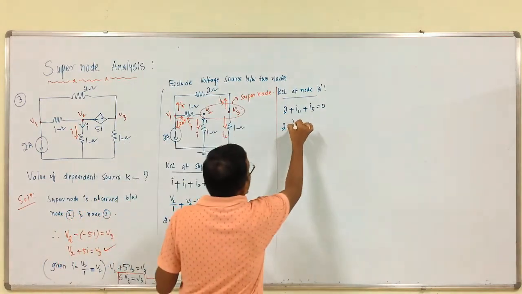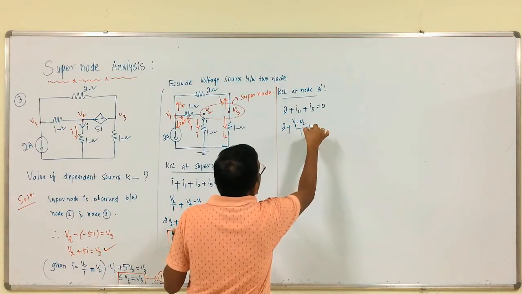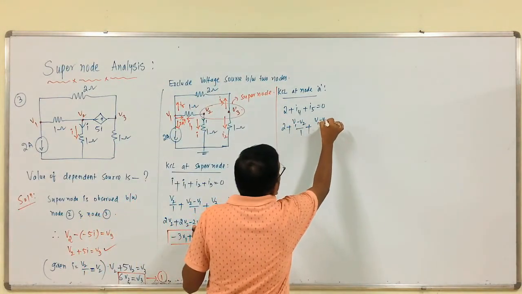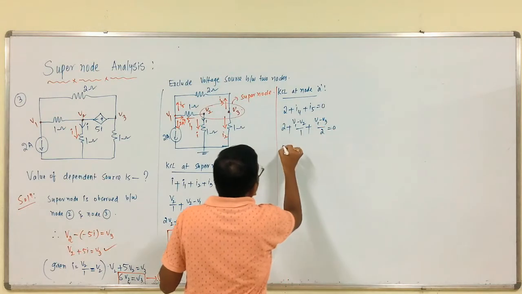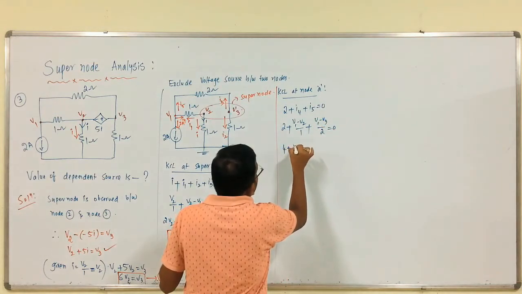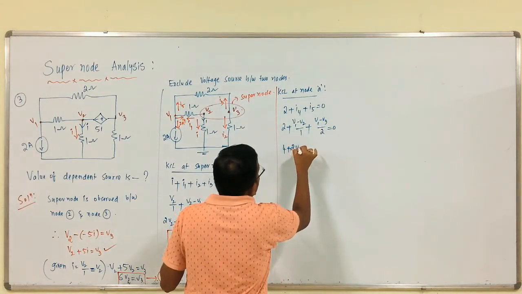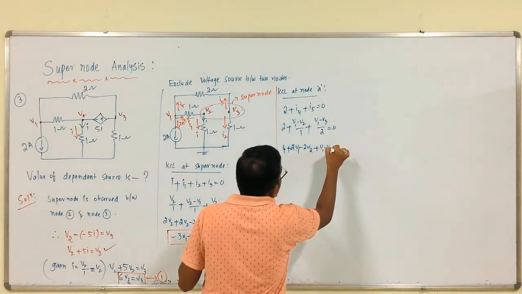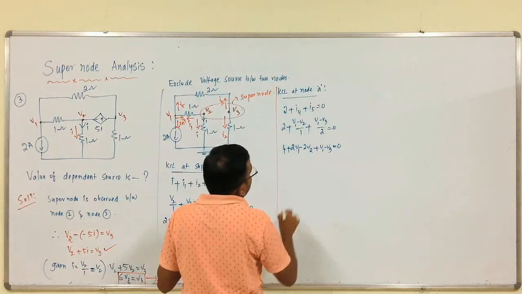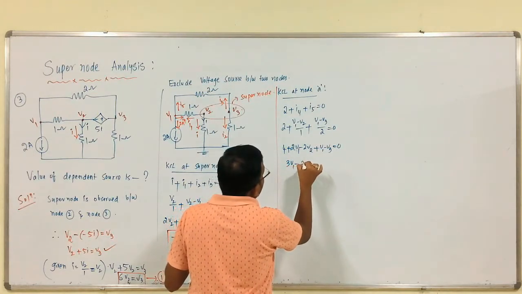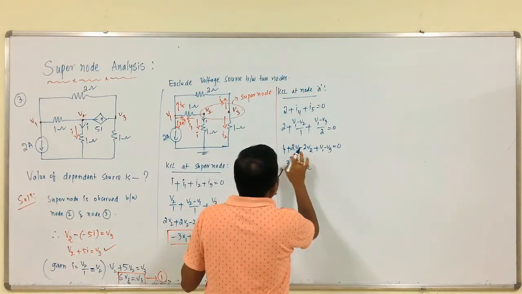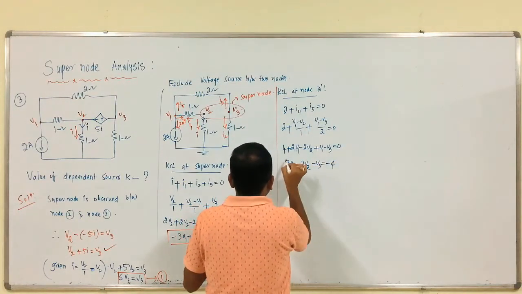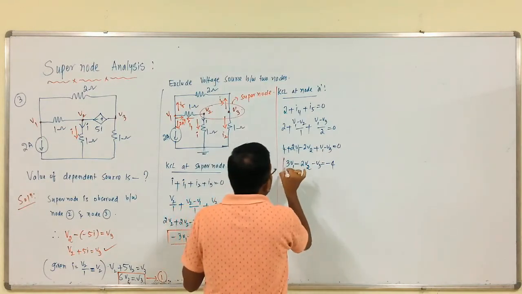So, 2 plus what is I4? V1 minus V2 by 1, plus what is I5? V1 minus V3 by 2. From this, 4 plus 2V1 minus 2V2 plus V1 minus V3 is equal to 0. Therefore, 3V1 minus 2V2 minus V3 is equal to minus 4. This is equation 3.